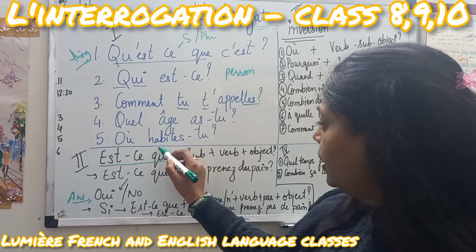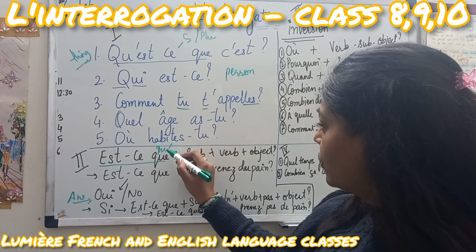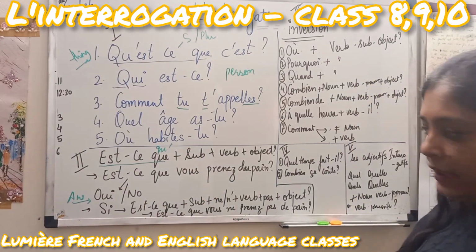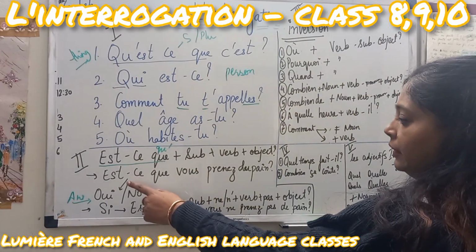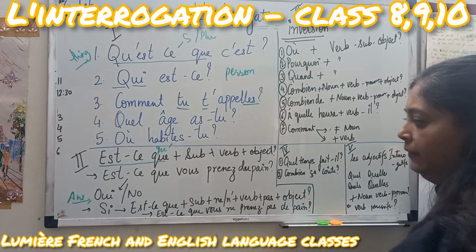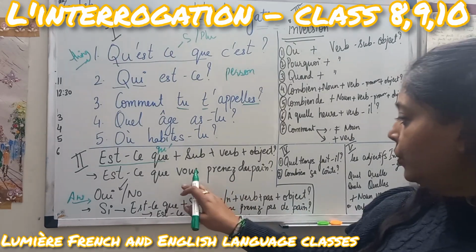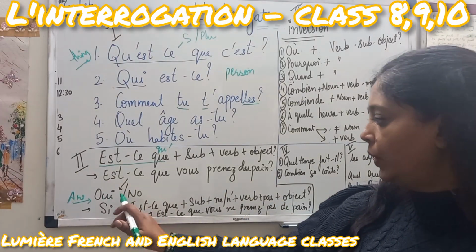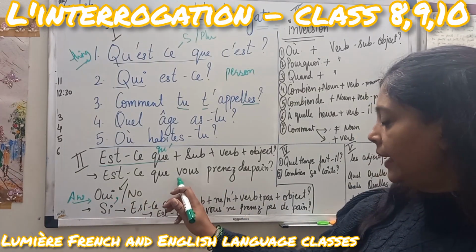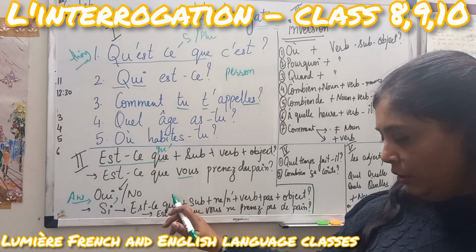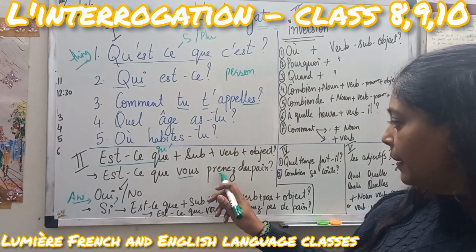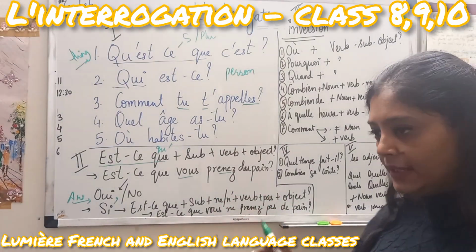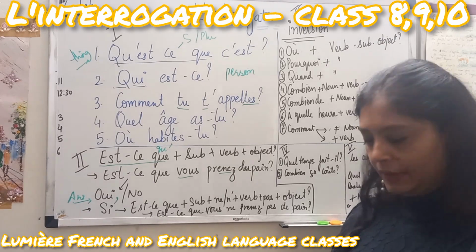Spelling will be Q-U-E or Q-U apostrophe according to the vowel of the subject, right? Like for example, qu'est-ce que vous prenez du pain? Do you take some bread? Right? So your answer will be oui, comma, then vous will convert into nous or je, then the spelling will be changed, pronoun and du pain. Okay, yes, I'm taking some bread.